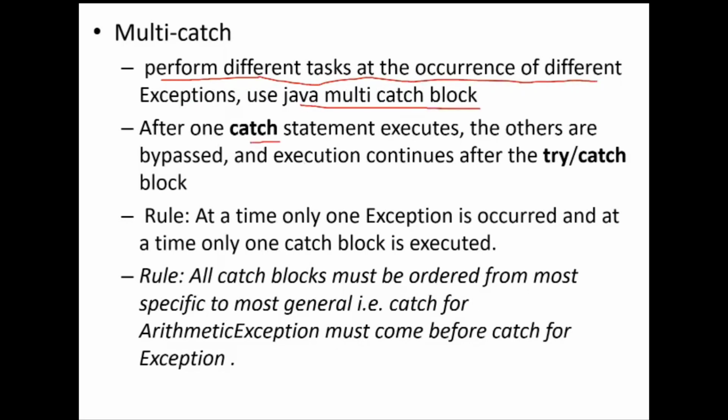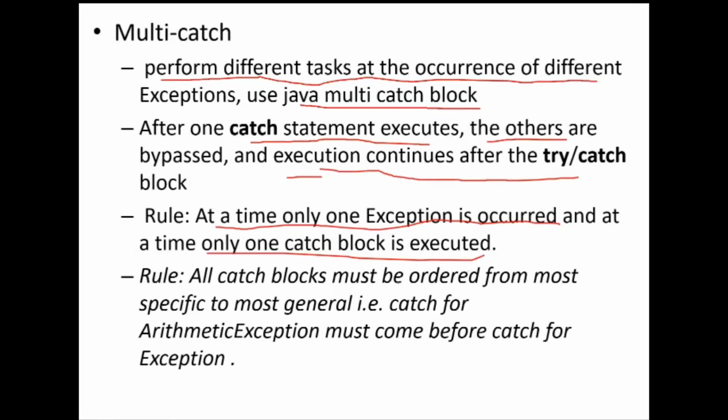After one catch statement executes, the others are bypassed. Like that, when number format exception occurs, the arithmetic exception catch is bypassed. After one catch statement executes, the others are bypassed, and the execution continues after the try-catch block. At a time, only one exception occurs, and only one catch block is executed. In the previous example, the first time only arithmetic exception occurred, and the second time number format exception occurred. So at a time only one exception can occur, and it can be handled by only one catch block.